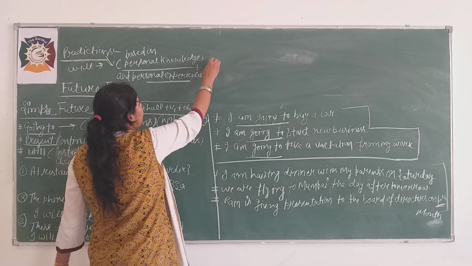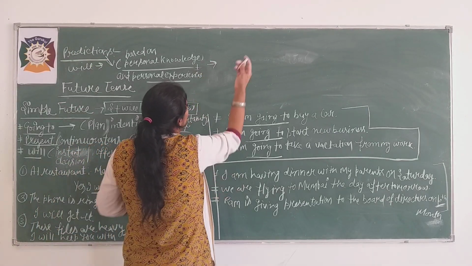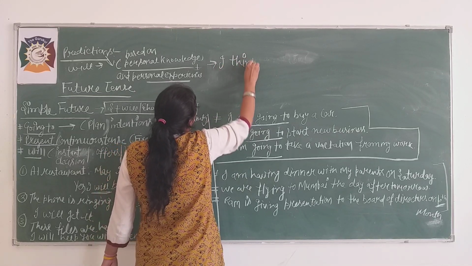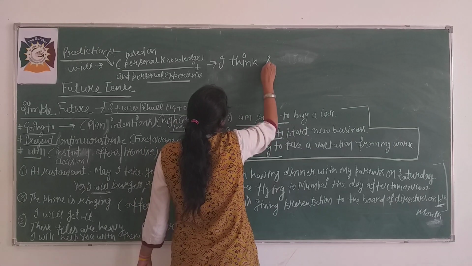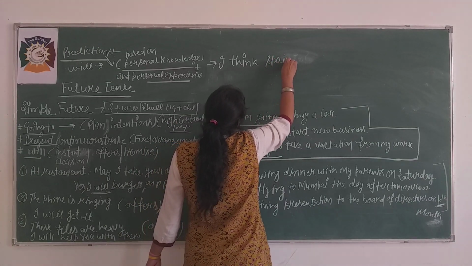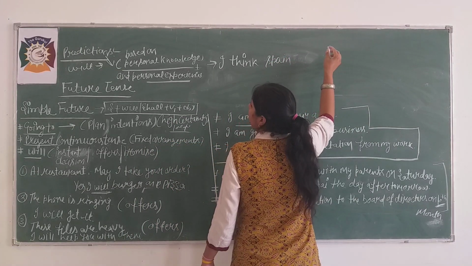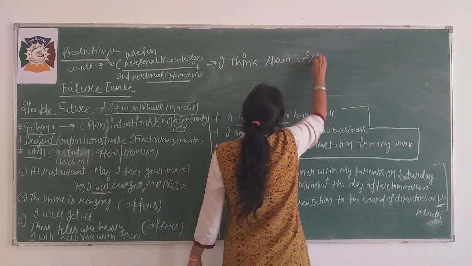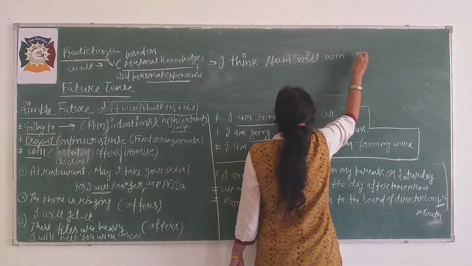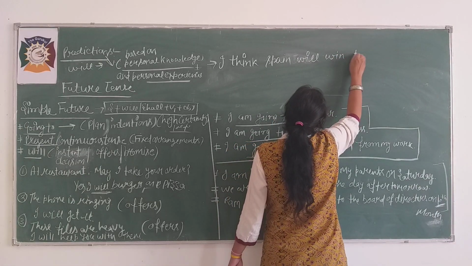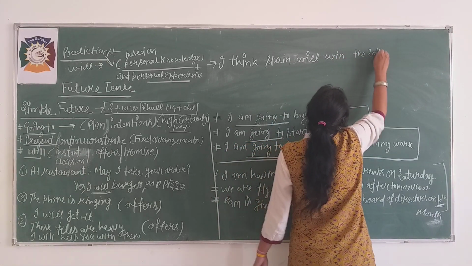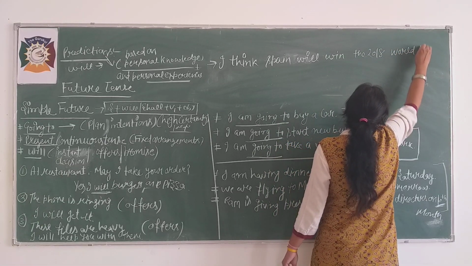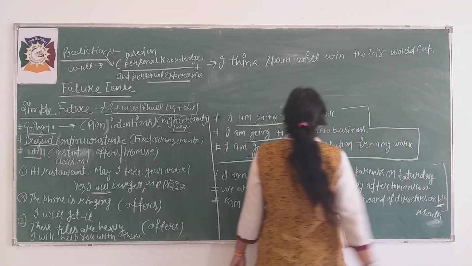See, example. I think Spain will win the 2018 World Cup.